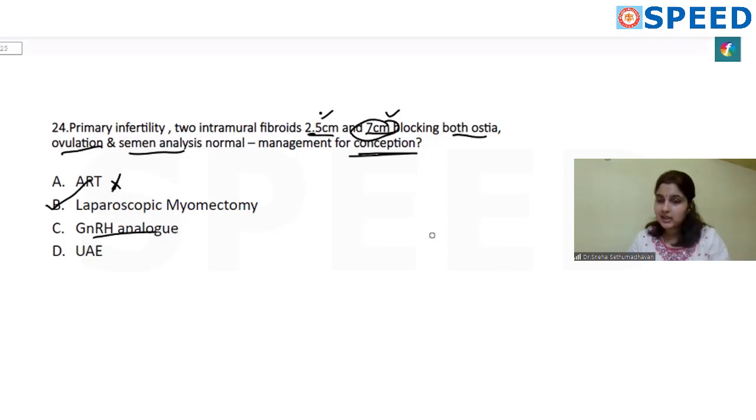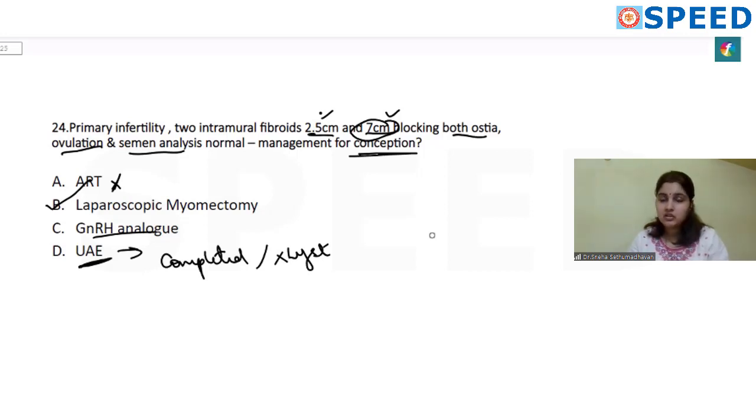So it is not exactly an option for patients with infertility. And uterine artery embolization is for somebody who has completed family and doesn't want a hysterectomy, wants to retain the uterus but wants some kind of treatment for her fibroid and bleeding.